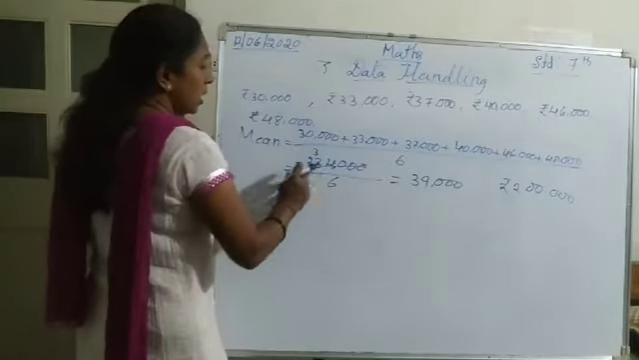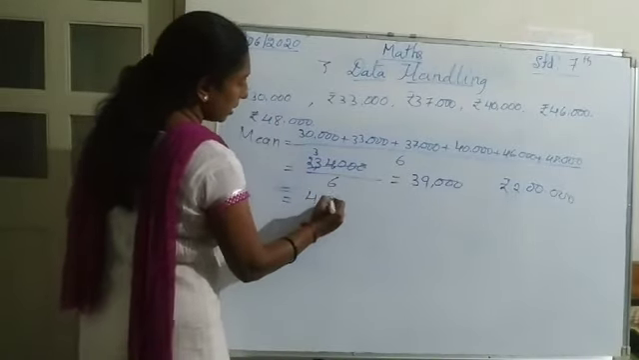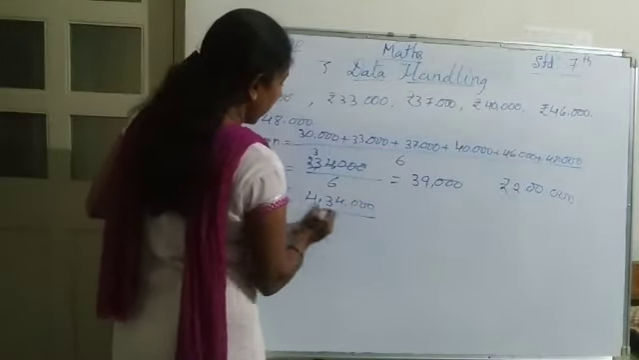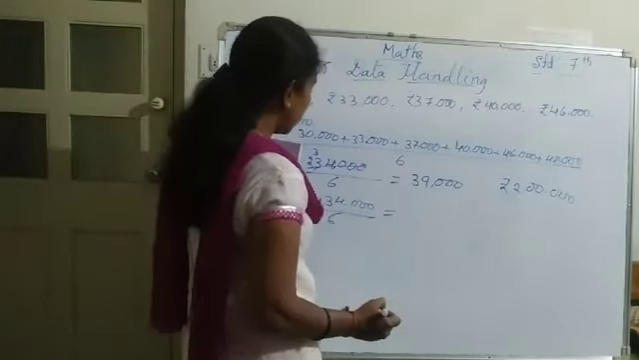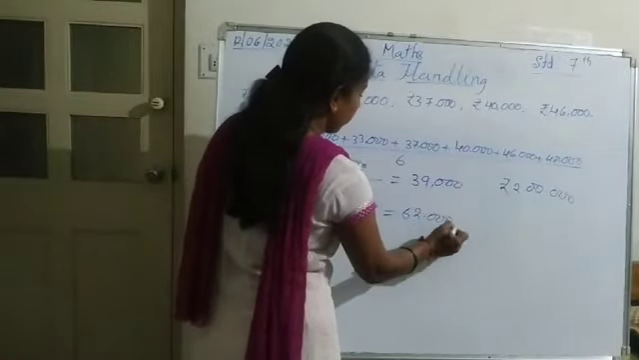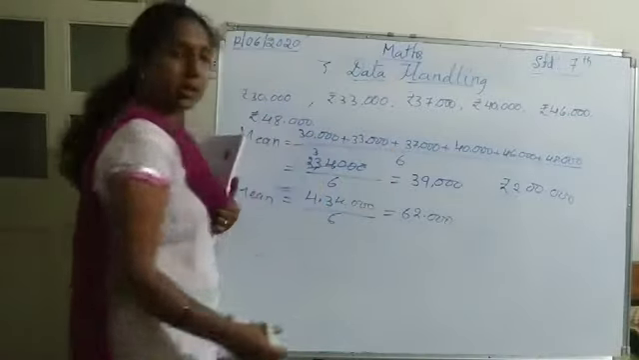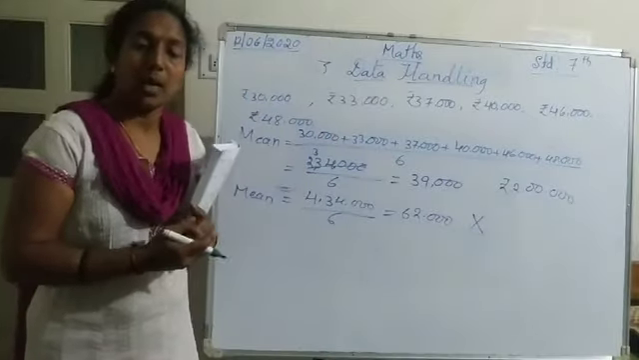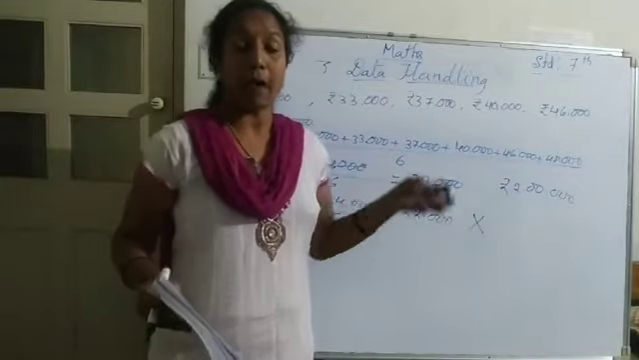Adding this, it becomes 4 lakh 34,000, divided by 7. If I do it like this, what will be the mean? Here I will get 62,000 as the mean. Is it correct? Is it the average of all the people? No, this is wrong here. The mean calculation is correct, but here we are adding one more person who has a very high salary.